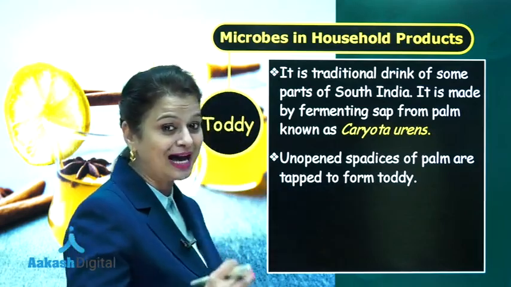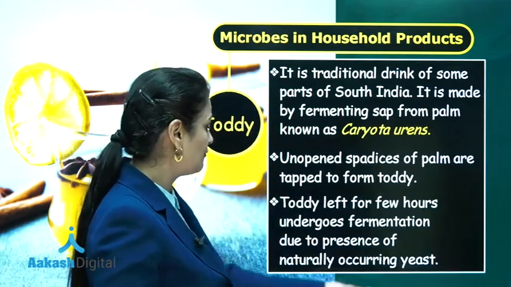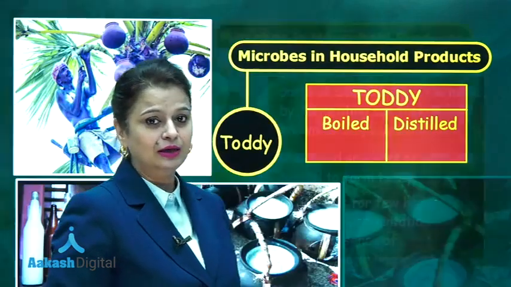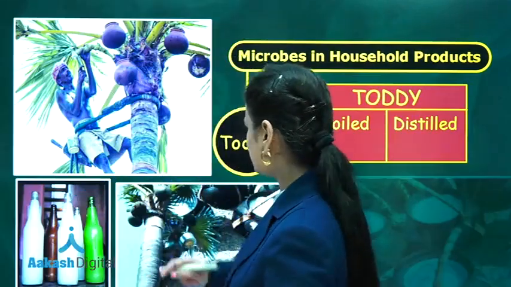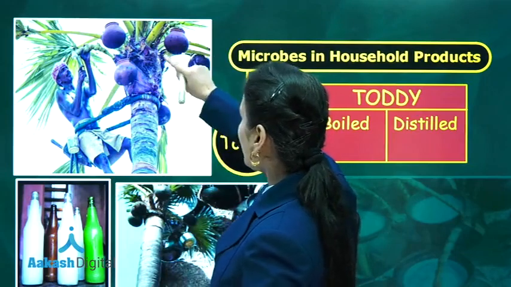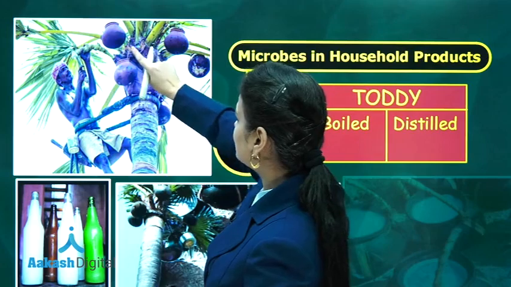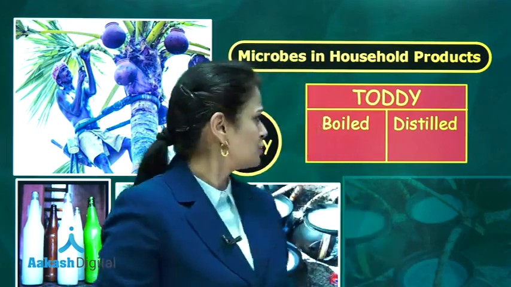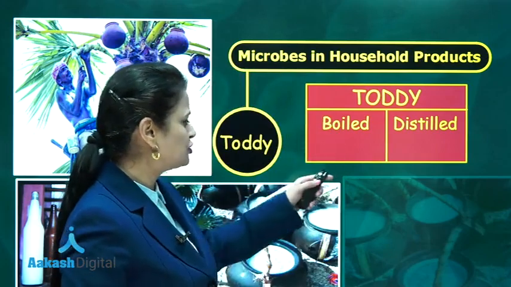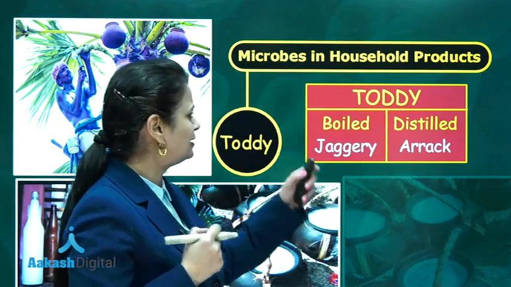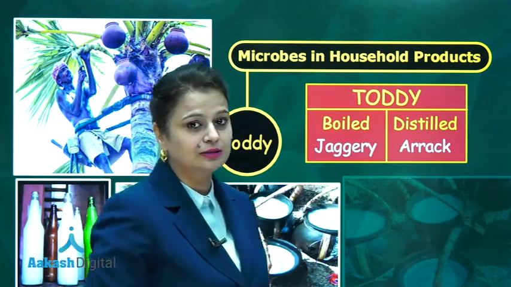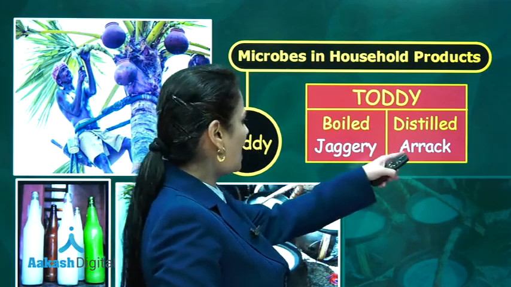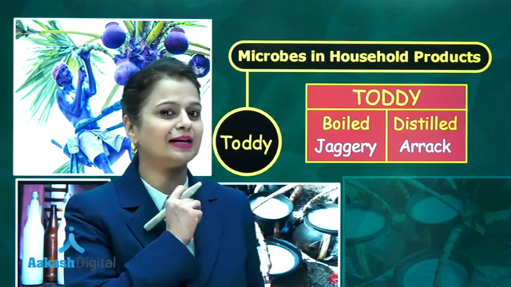Fermentation of sap is done with the help of yeast. Yeast is used for the fermentation activity. Now look at this photograph. Yes, this is a toddy palm, and the inflorescence is being tapped for extracting toddy. Now, if the toddy is boiled, it is changed into gur, that is jaggery, and if it is distilled, there is formation of a concentrated alcoholic drink, and that drink is known as arak.